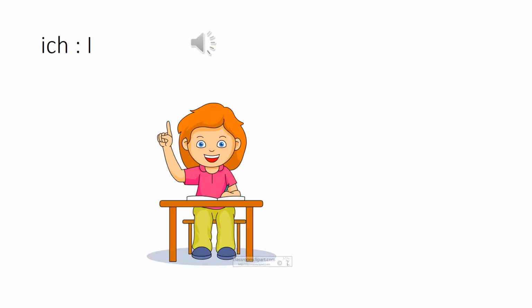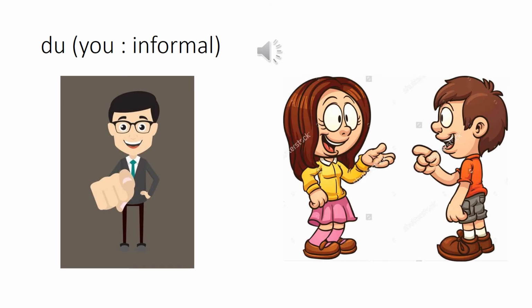So the first person pronoun is ich. Ich means I. The speaker is talking about himself and only about himself, singular. Then comes du, means the person who is speaking is talking or asking about the person who is listening to him. So he is talking to that person directly. So he will say you. So that is second person, du. And that too singular.